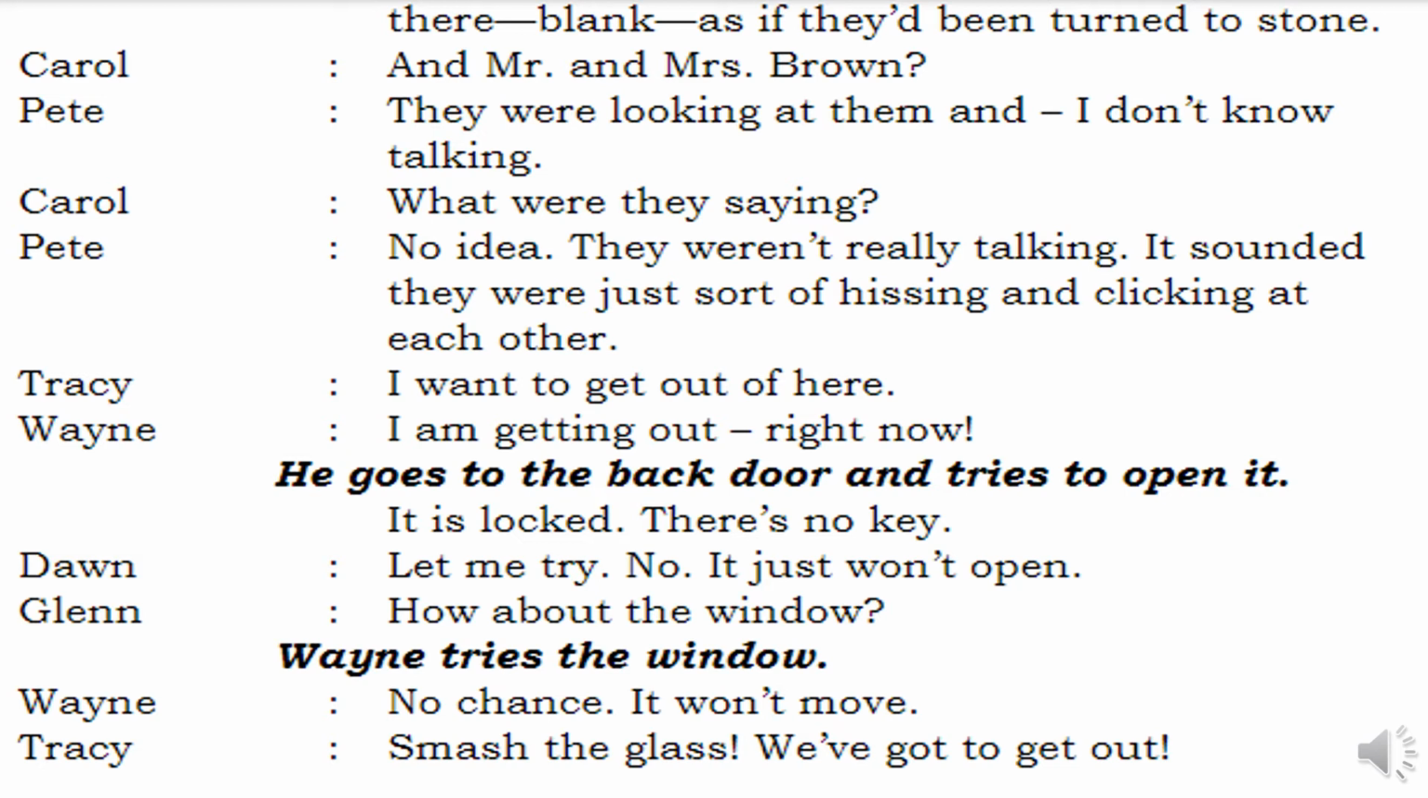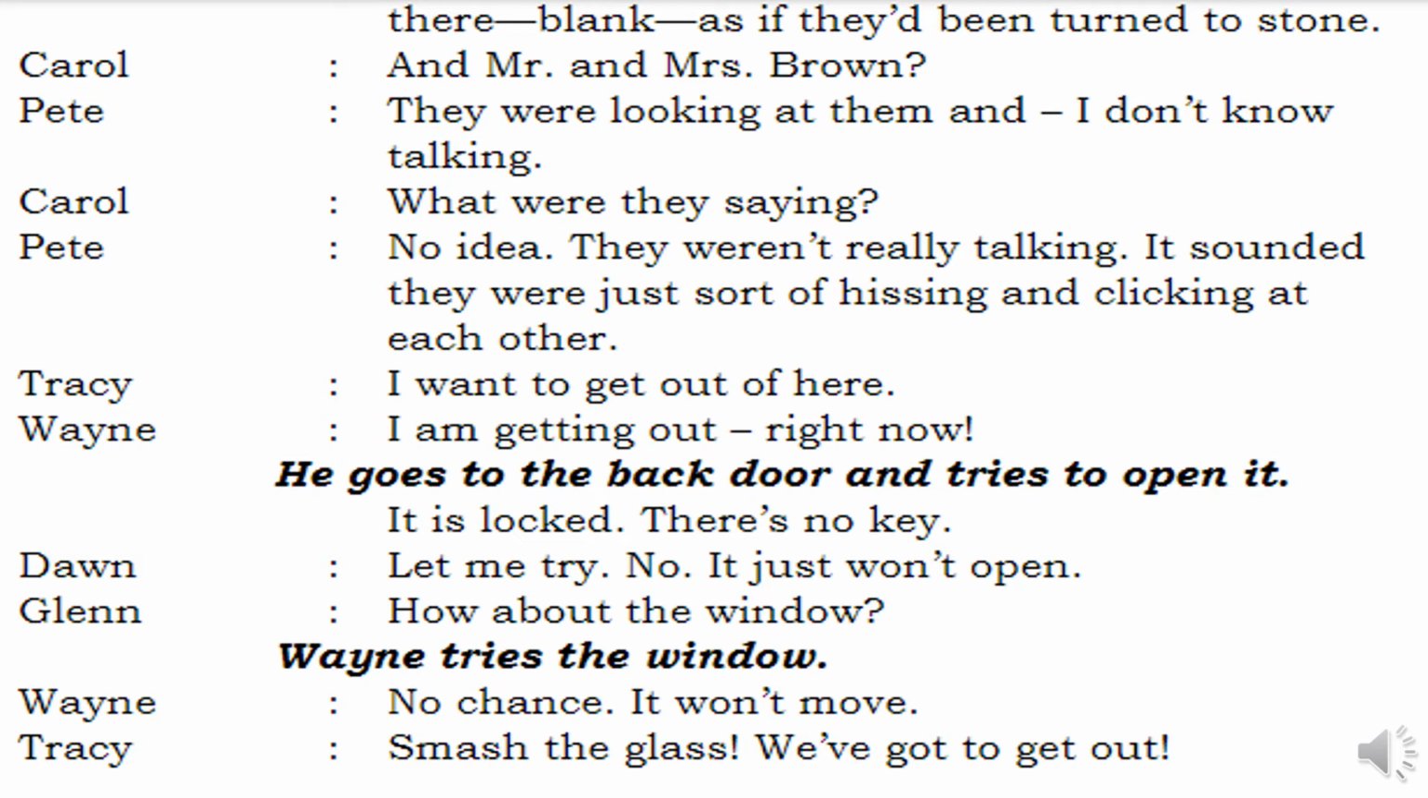He could see those two people. These three teachers were sitting. These two people were looking at them. And I don't know whether they are talking. Carol, what were they saying? When you say they are talking, what were they saying? Petey says, no idea. They weren't really talking. It sounded like they were just sort of hissing and clicking at each other.